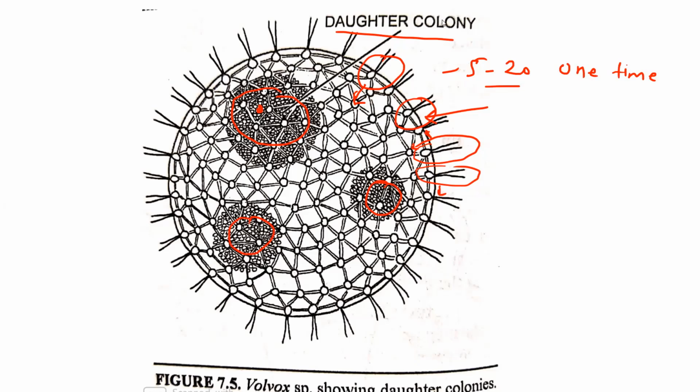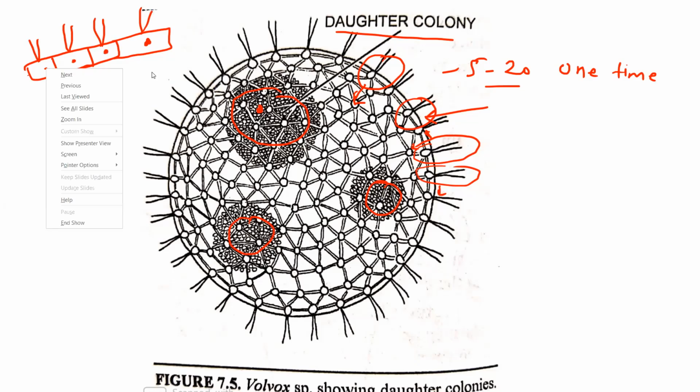So they look like that. Suppose these are the outer cells of the coenobium, consisting of two flagella. This is the nucleus. Out of these cells, a few cells become pushed inside the hollow cavity.